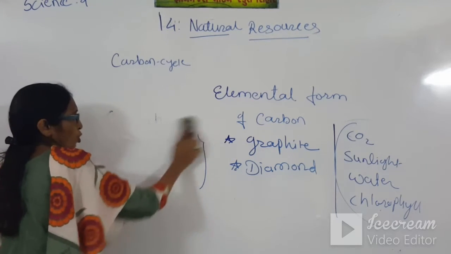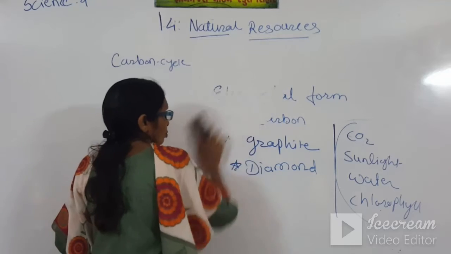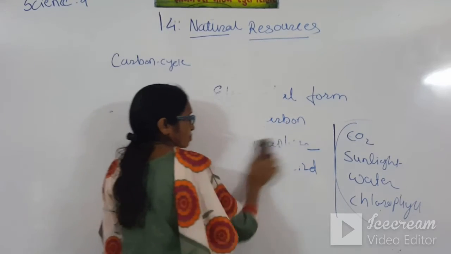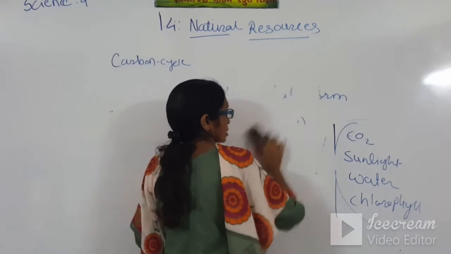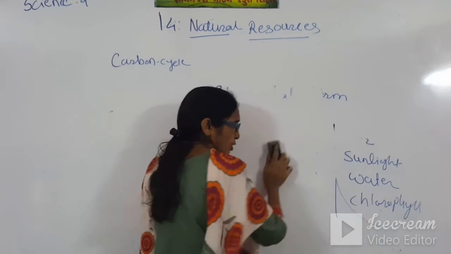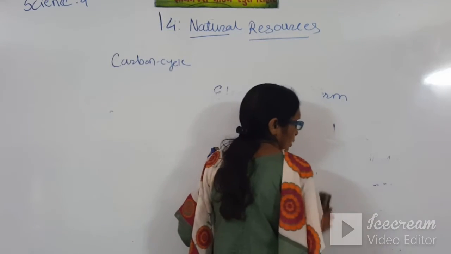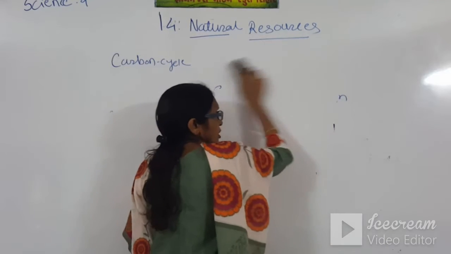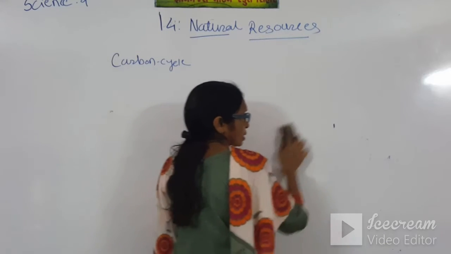This is the last topic, students, from our first term syllabus, that is oxygen cycle. The next point about the ozone layer is cancelled, so this one is the last topic.